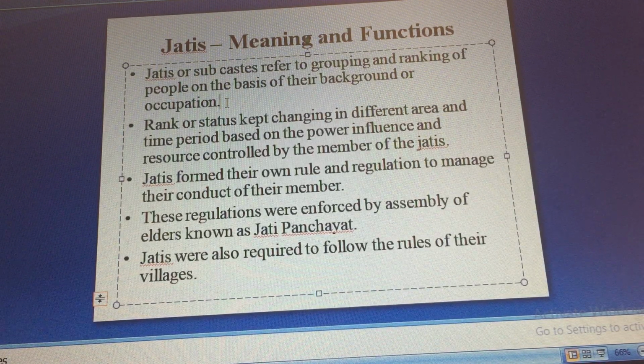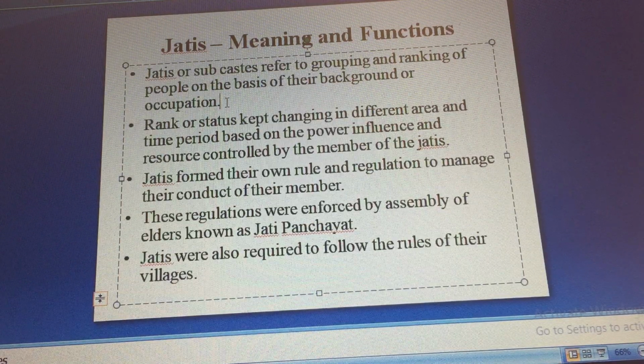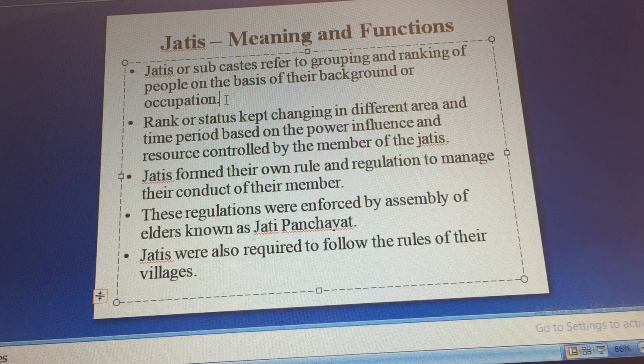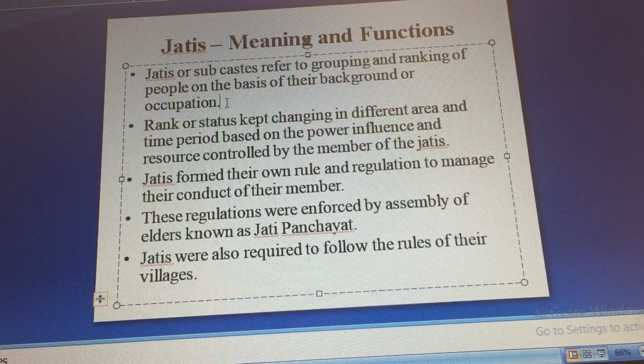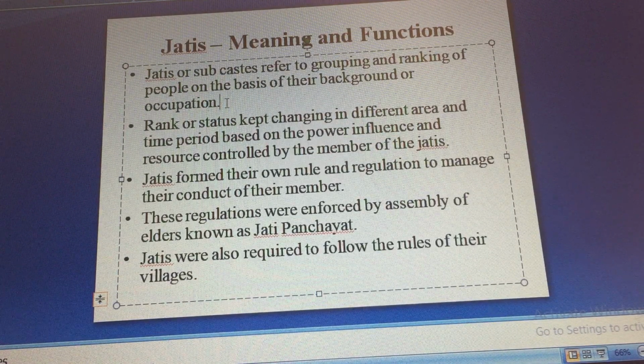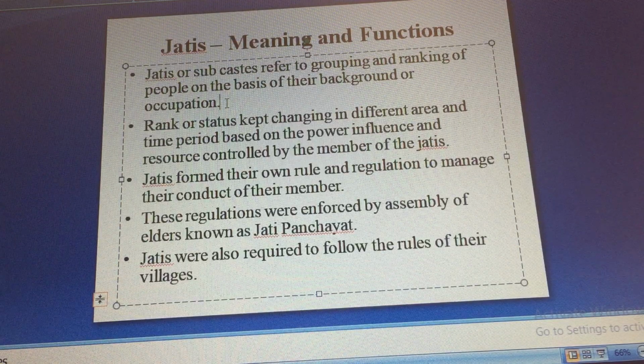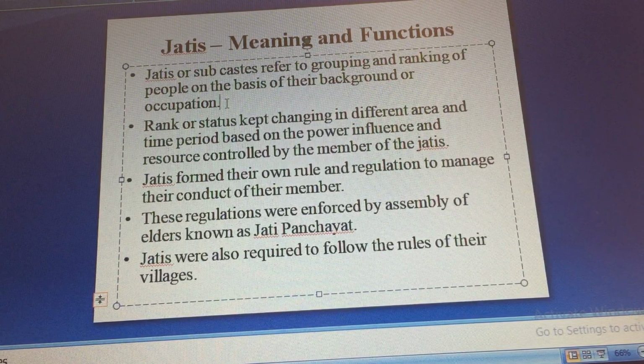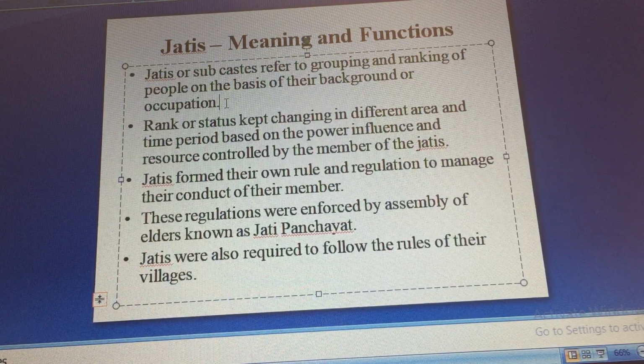Rank or status kept changing in different areas over time and period. So jati's rank, high or low, kept changing in different areas based on power and influence. Suppose in a particular region, a particular jati has more power, is a ruling community, then that was more powerful. Whichever jati had power, it had more influence.